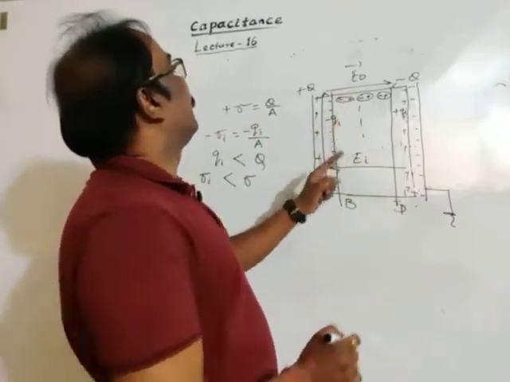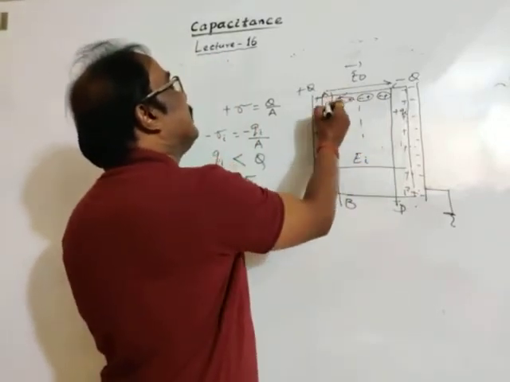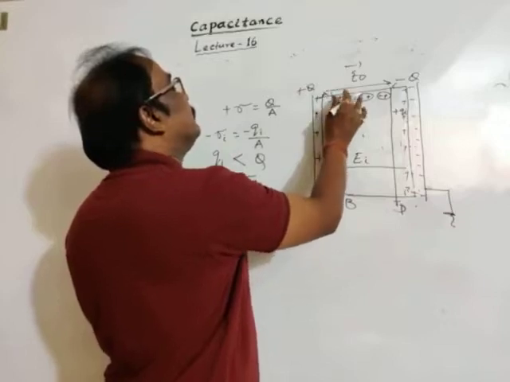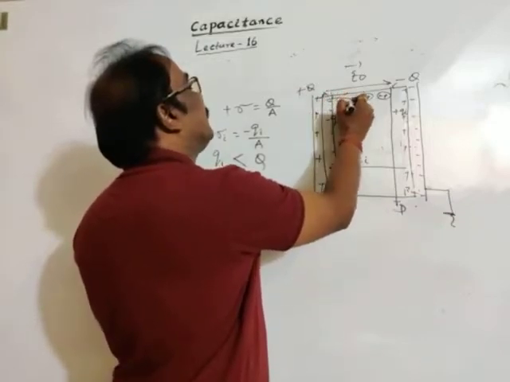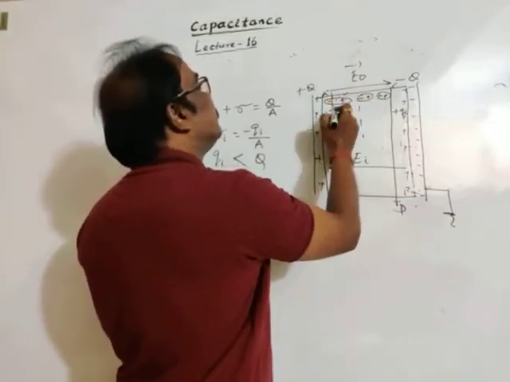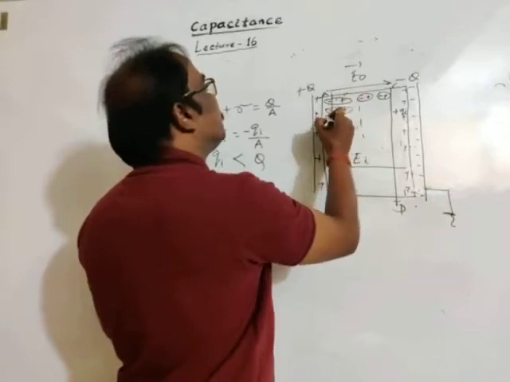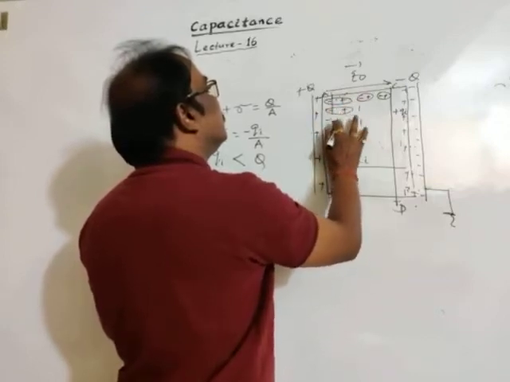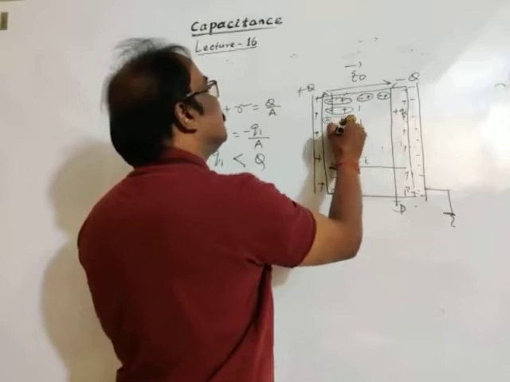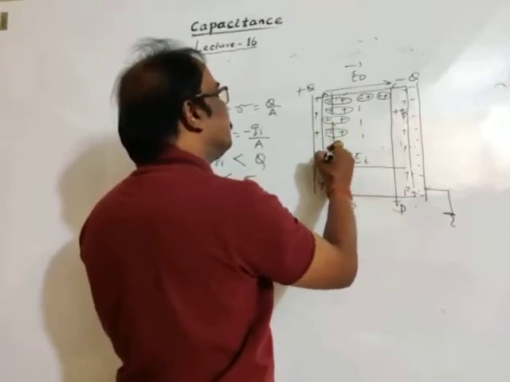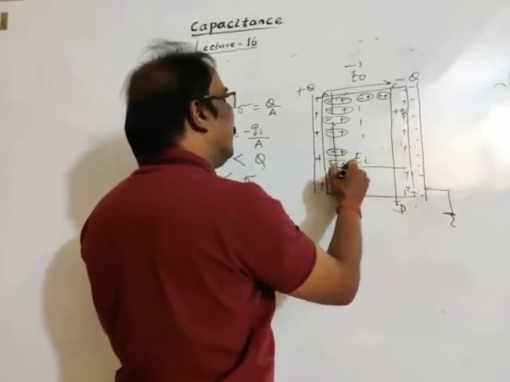So this negative charge appears here. We should take it like this. This is positive, this is positive, this is positive, this is positive, this is positive, as we have taken.